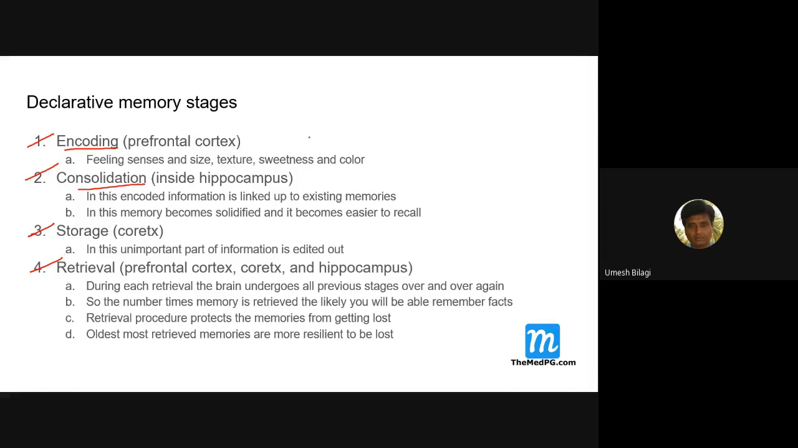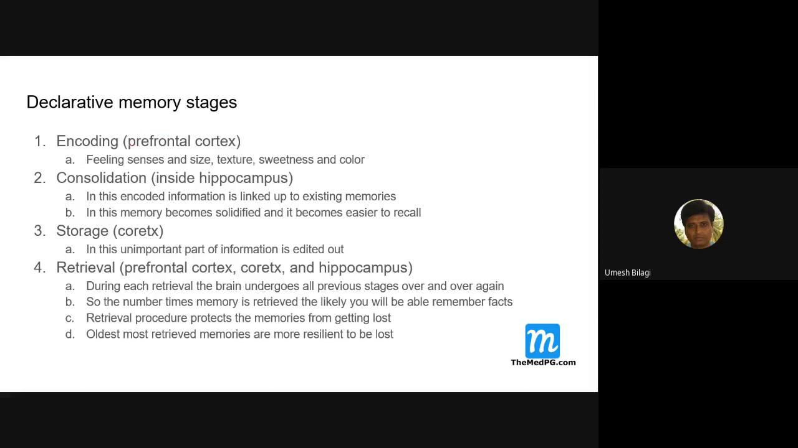Now we'll discuss each one. The first stage is basically getting information inside the body, feeling with the senses, that is size, texture, sweetness, color, such things. Here, perception occurs at the encoding stage. Perception occurs at the lower level of the prefrontal cortex.